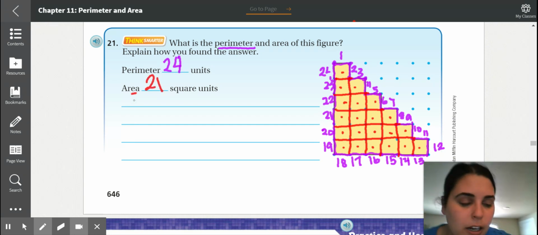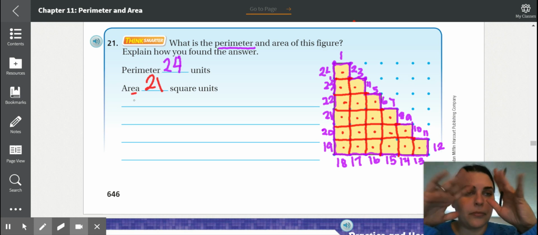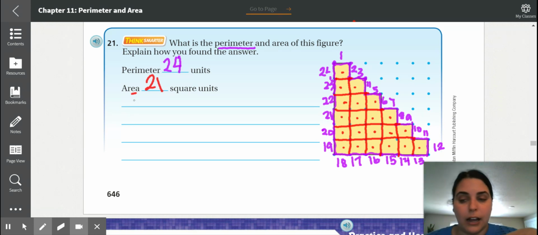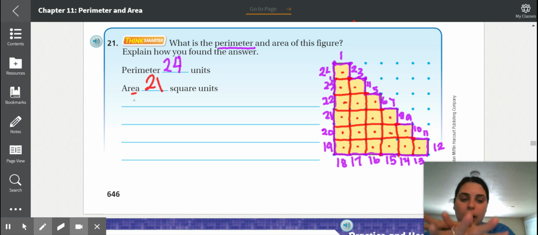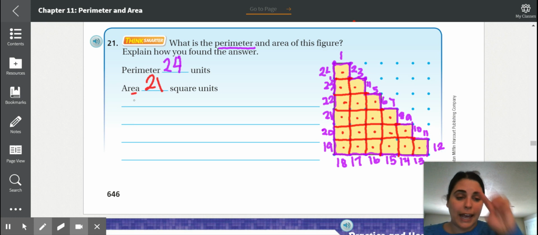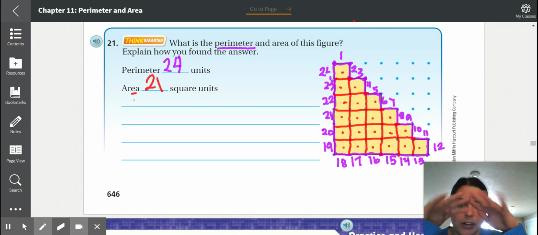All right, so let's kind of go back. The most important thing that we need to know right now is that perimeter goes around the shape. Area covers. So when we're looking for perimeter, we're going to count all of the little lines around the shape. When we're looking for the area, we're counting all of the squares that are inside of the shape.